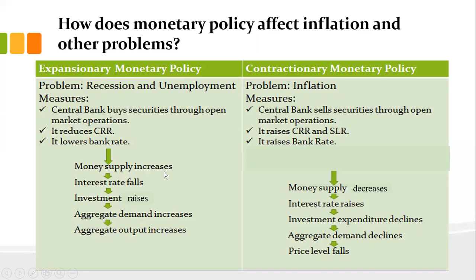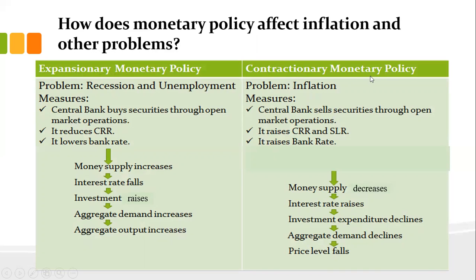Money supply will increase, and if money supply is increasing to commercial banks, interest rates will fall, and investment will rise, because now industries or individuals will be willing to take loans from the commercial banks, and they will start their business. When business increases or production increases, automatically people will get employment. As a result of that, their income will increase, and as a result, demand will increase, and aggregate output will increase, because aggregate demand is also increasing. So the economy will start expanding this time.